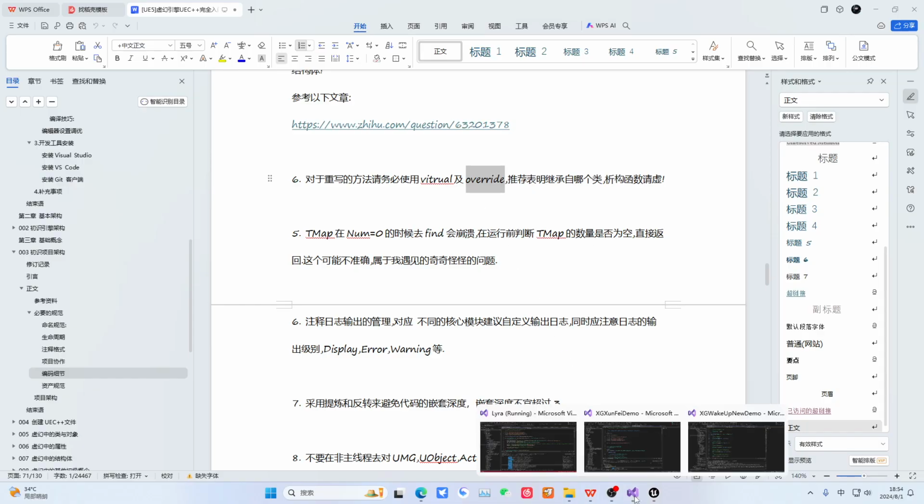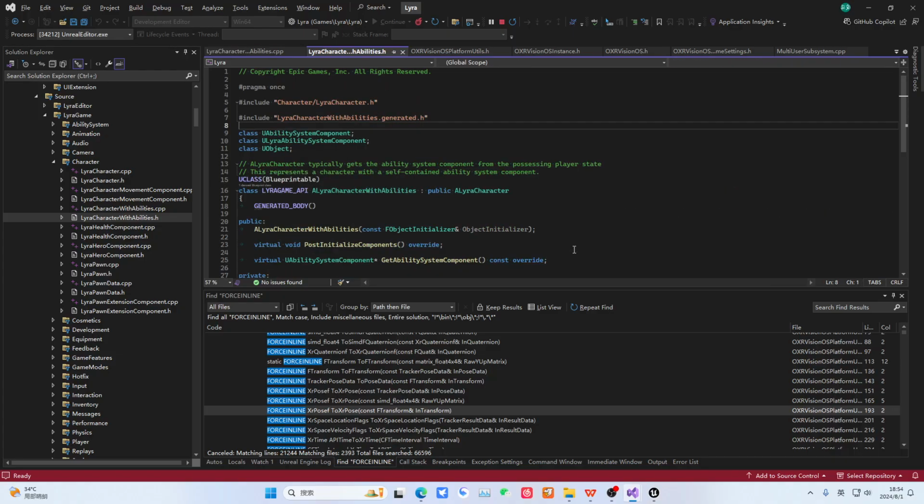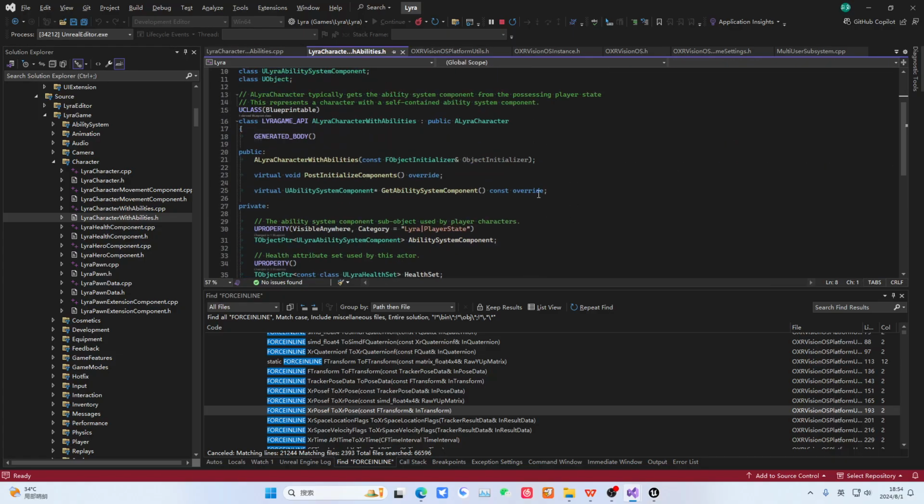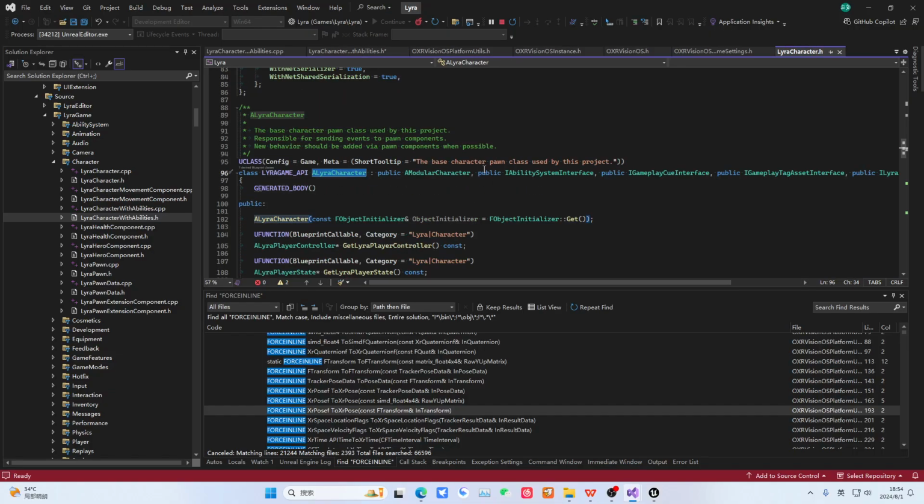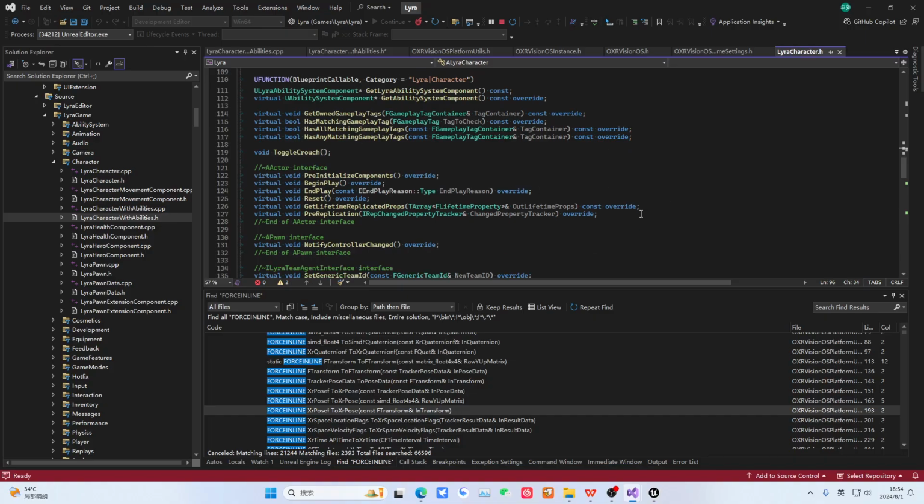Okay. Then for such virtual methods or overridden methods, you must write this override. Many times it is fine not to write override, but I recommend you always write it because you will have problems when you run into trouble. You just realize that it's better to write this override. For example, if I make a mistake here and write it as getAbilitySystem, then it will report an error because its parent class does not have this method, because you wrote override. Just a simple example demonstration.